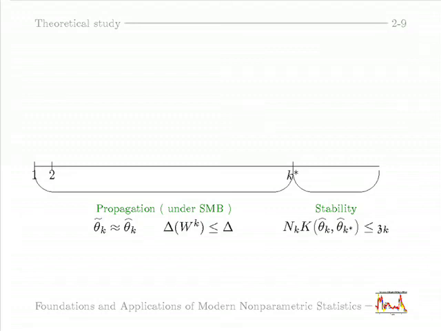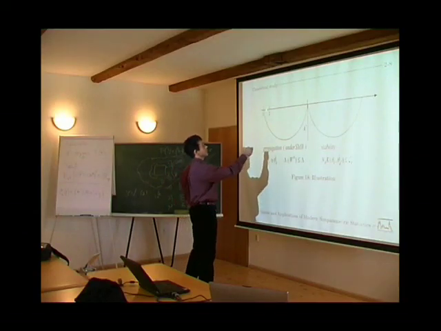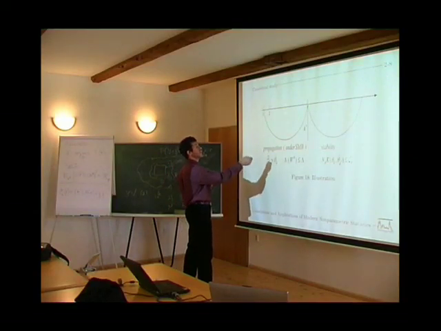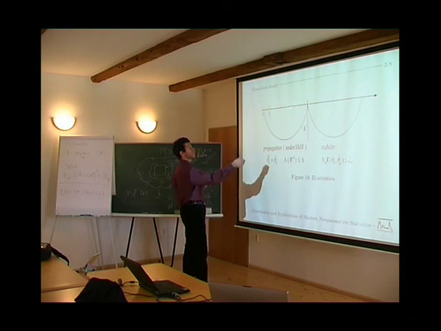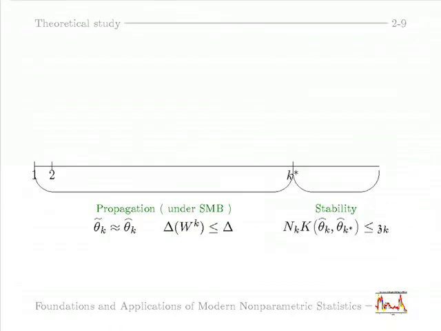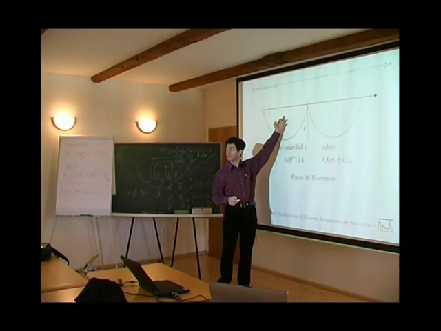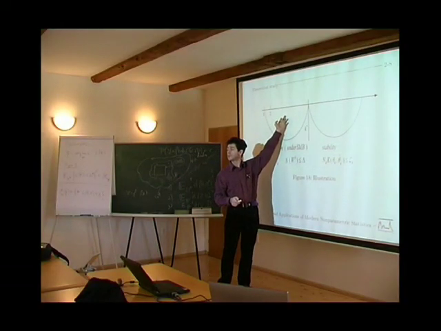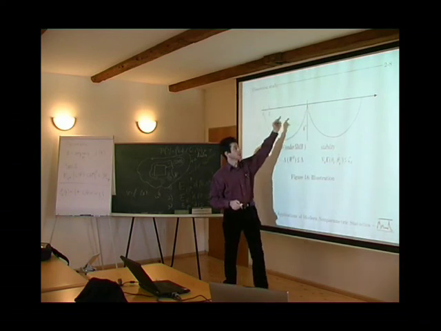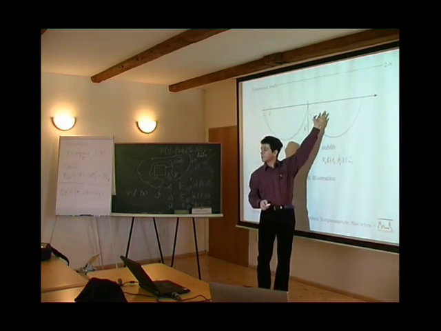Here, until K star we have this propagation phase. So this is the first part of the result. Here in this zone we have SMB, the small modeling bias condition, and by construction we know in this part everything is fine just because the parametric approximation is good. Here we cannot do it because the SMB is violated.